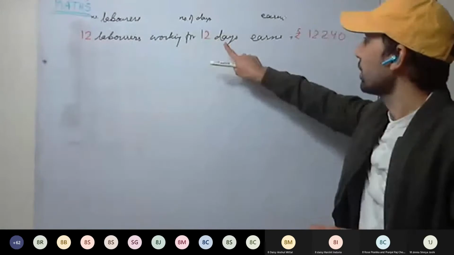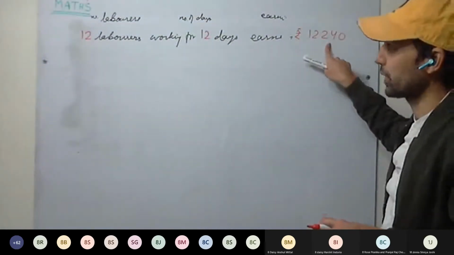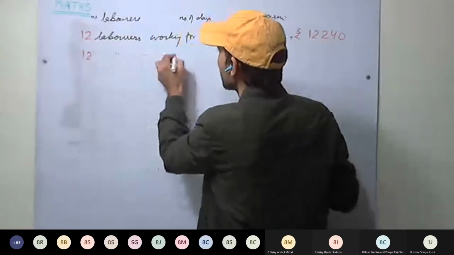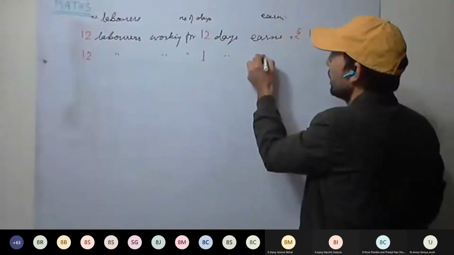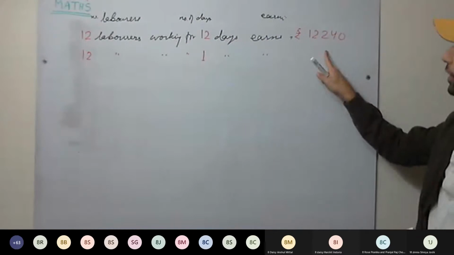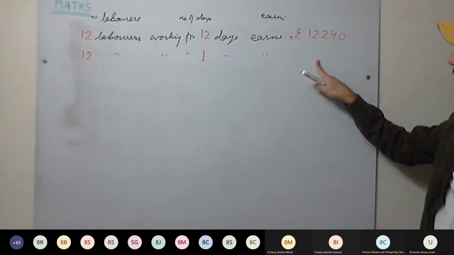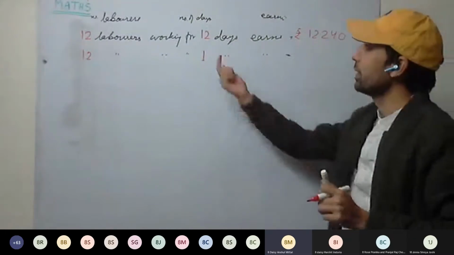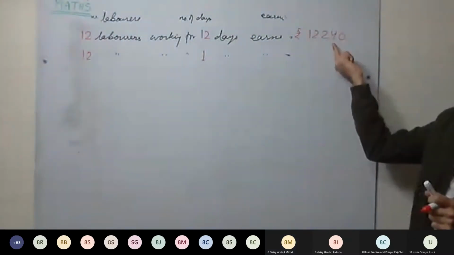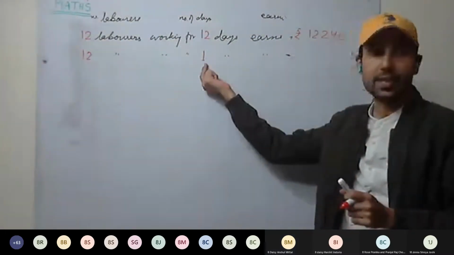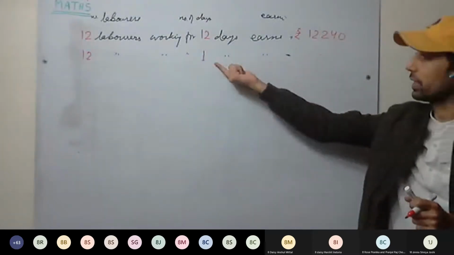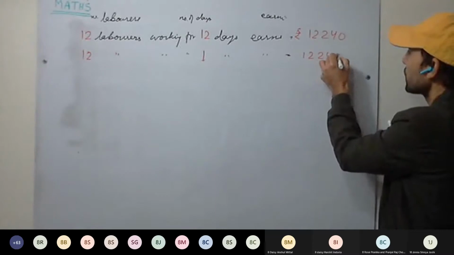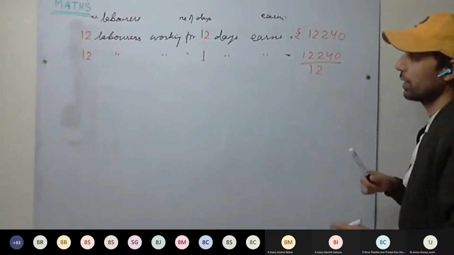So 12 laborers working for 12 days earn this much money. 12 laborers working for 1 day earns how much? You have to divide or multiply? Divide. We have to divide because see here, number of days increased, more money will be there. Number of days decreased, less earning will be there. In 1 day, how many 12 laborers are earning? 12240 divided by 12.